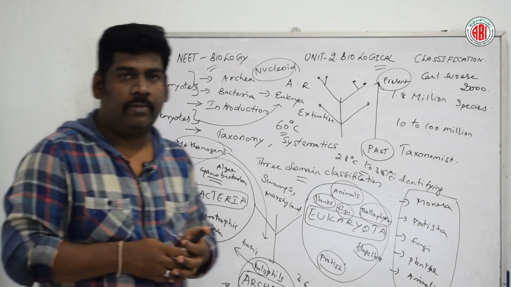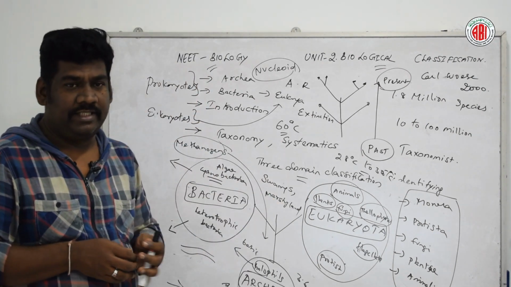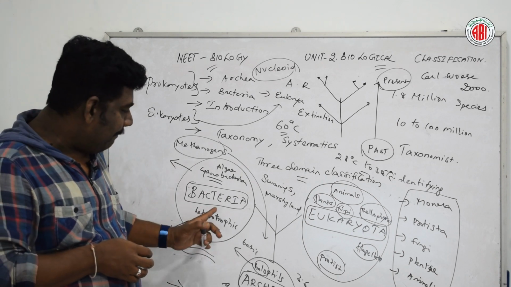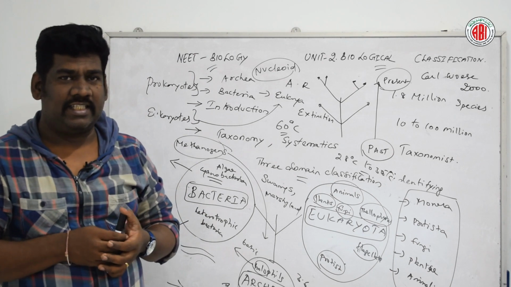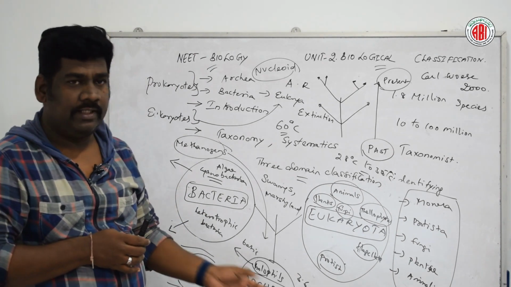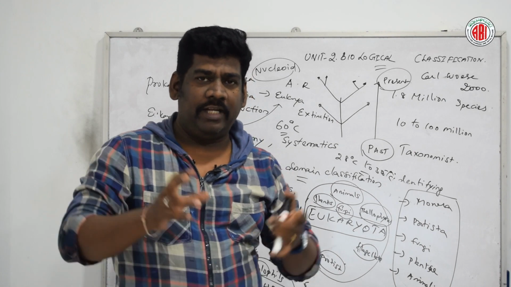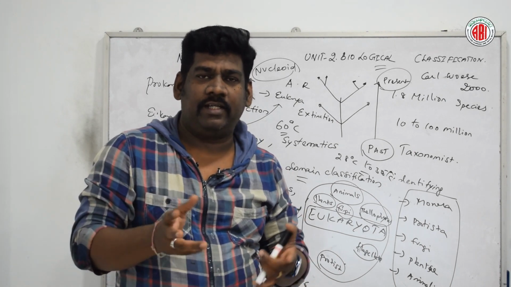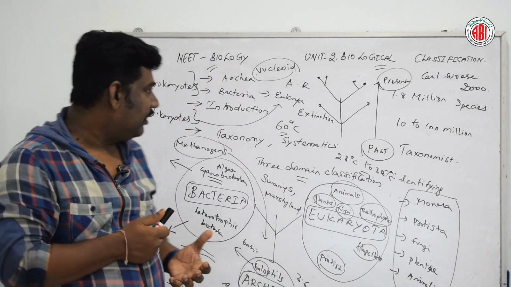The next domain under this category of 3 domain classification that we are going to discuss is domain bacteria. As we discussed the characteristic features of archaea, it does not have a proper nuclear membrane. Nucleus-like structures, but they do not have a nuclear membrane, that is said to be what?